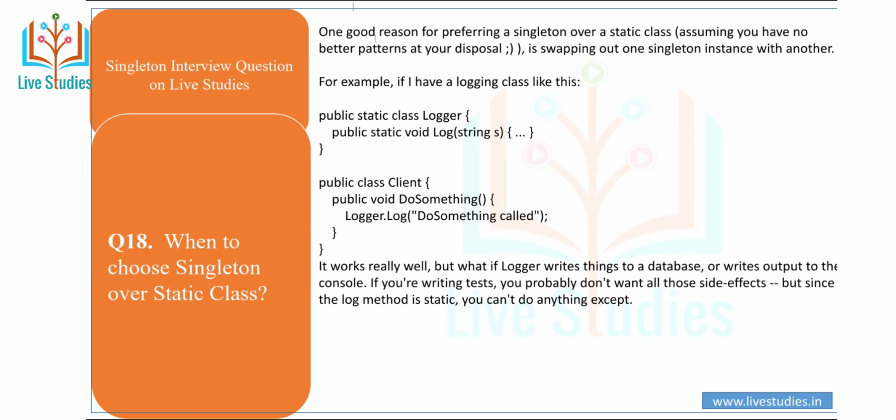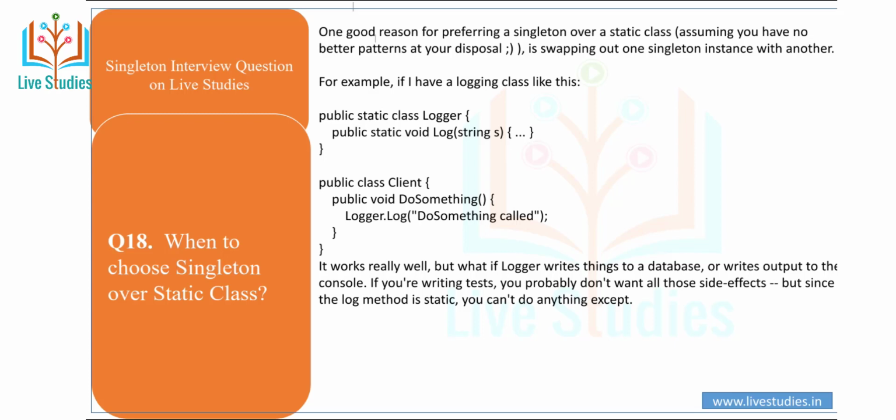Another question is when to choose singleton over a static class. One good reason for preferring a singleton over a static class, assuming you have no better pattern at your disposal, is swapping out one singleton instance with another.